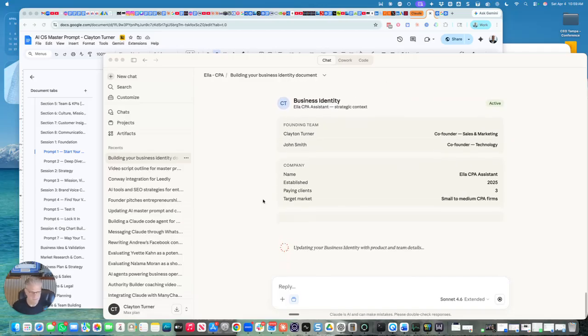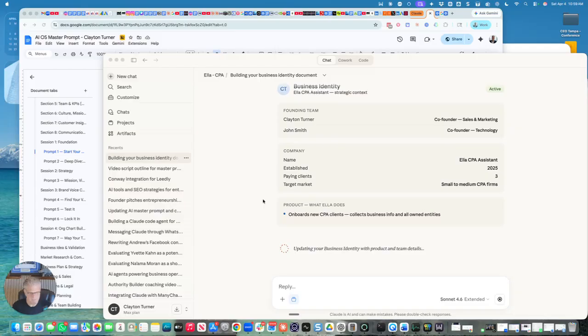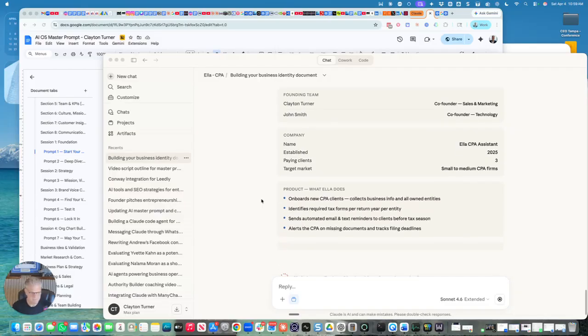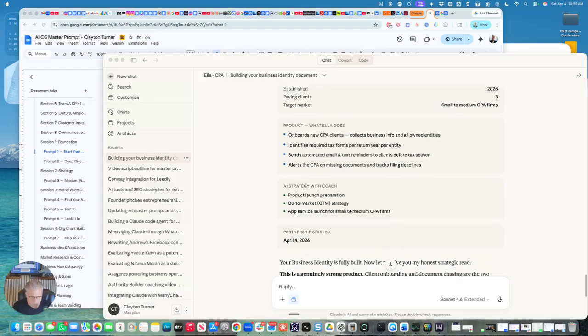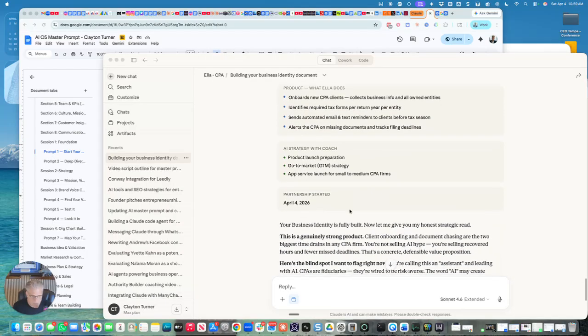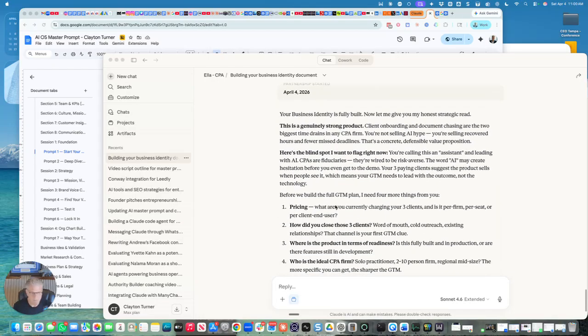And it's building the business identity document. And it's got that wrong a little bit, CPA clients, so I'm going to correct that. It onboards new clients for CPA firms. Okay.